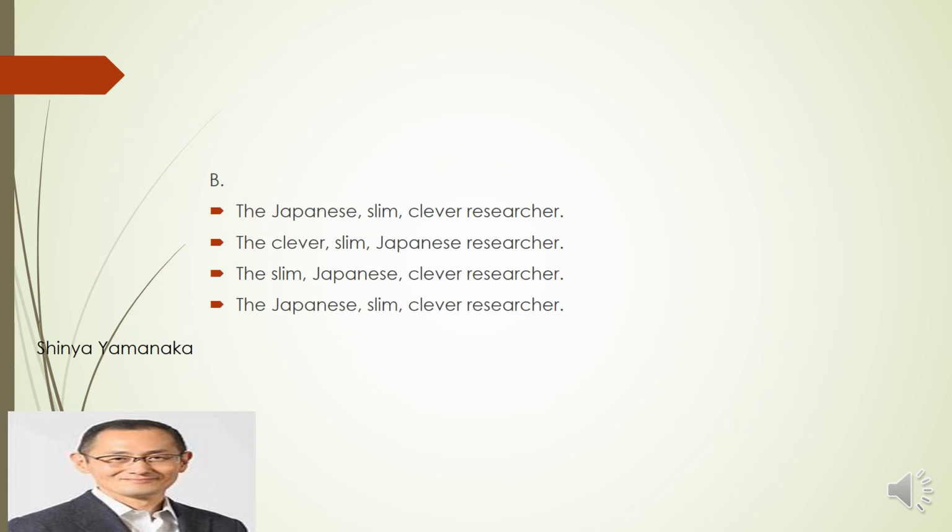Second, this is Shinya Yamanaka, researcher. He's a researcher and a physicist. We choose origin. First is the opinion, clever. We move to slim, Japanese researcher. Okay, here it's the origin or the nationality. So this is the correct one.